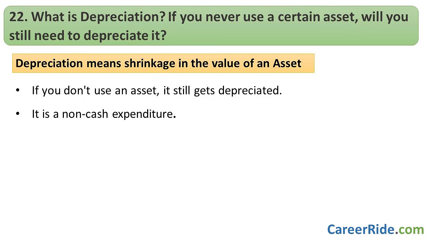Unless you charge depreciation to the revenue, it is difficult to determine the actual value of a business, and you can't make a provision for their replacement also. If you don't use an asset, it still gets depreciated. Land is one asset that never depreciates. In fact, it appreciates. Depreciation is charged to P&L account as it is an element of cost. It is a non-cash expenditure and it is a nominal account.